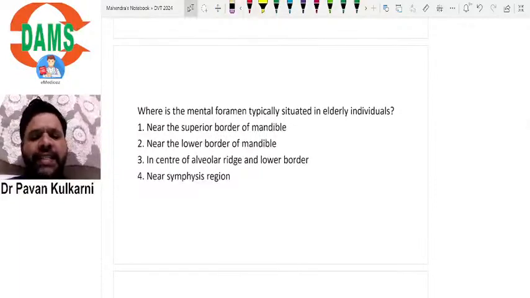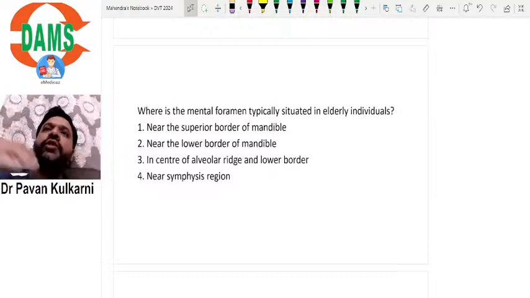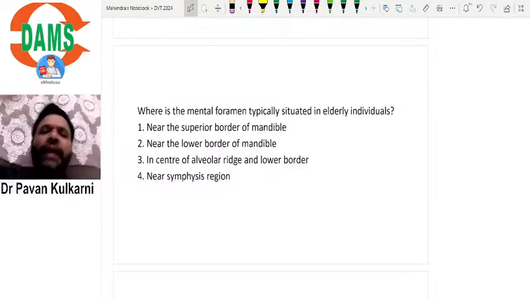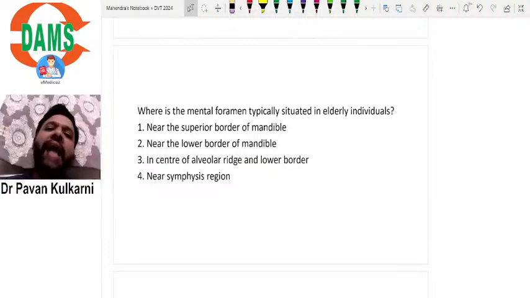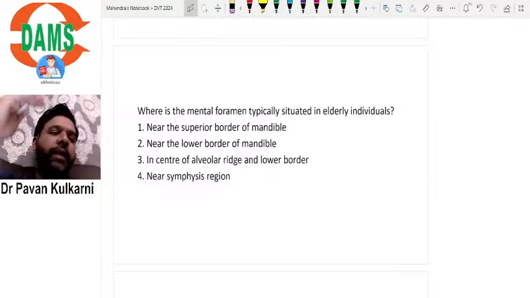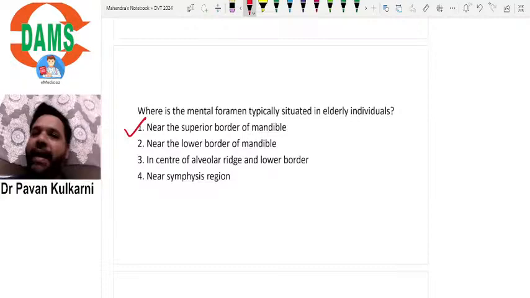Where is the mental foramen typically situated in elderly individuals? Again, this is a concept taught in forensic odontology: the mental foramen in elderly individuals will shift to the upper part of the mandible, towards the superior border, because of resorption. With age, elderly individuals will have resorption of the alveolar bone. As the alveolar bone resorbs, the mental foramen shifts near the superior border of the mandible.